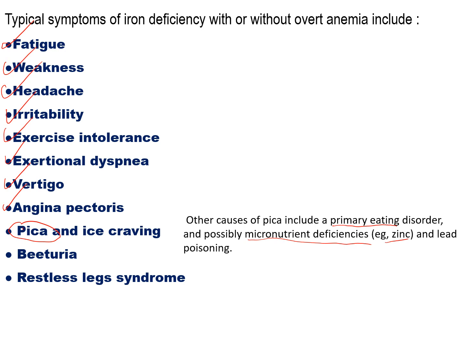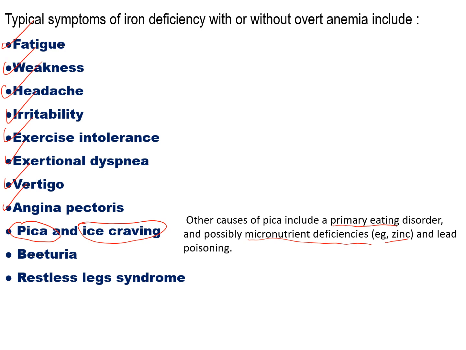But one specific type of pica, the ice craving, pica for ice, is fairly specific for iron deficiency anemia. And any patient with pica, you should check for iron deficiency, either iron deficiency without anemia or overt iron deficiency with anemia.